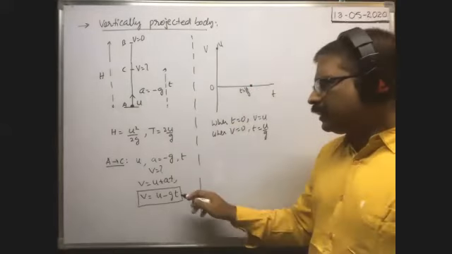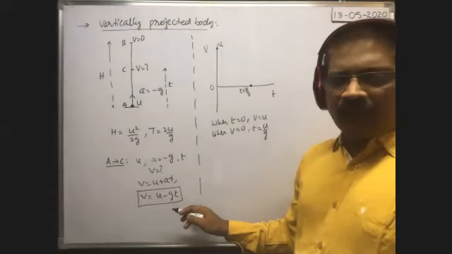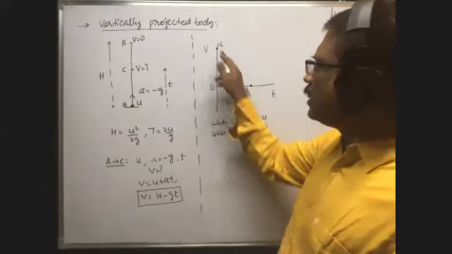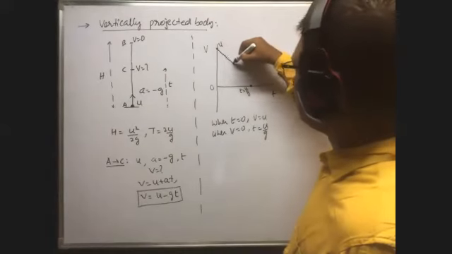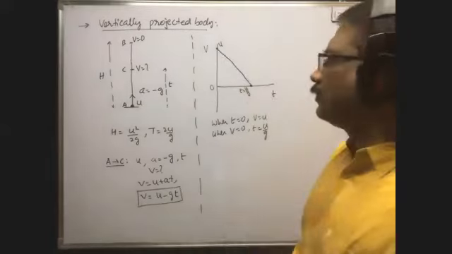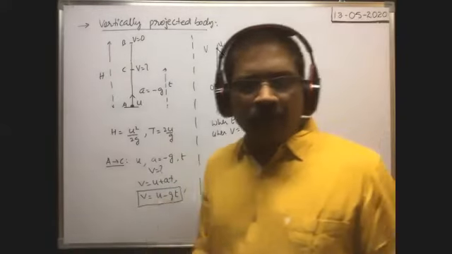No doubt it is a straight line. That straight line must pass through these points. That's why you join these two points. Then it is the straight line represented by this equation. Here you see, the slope is negative, no?